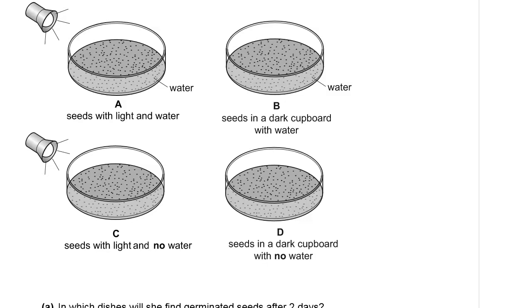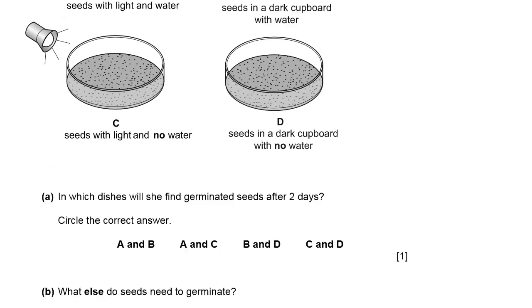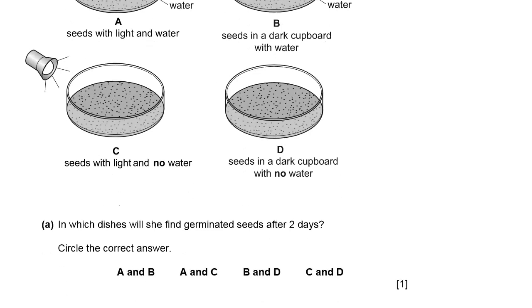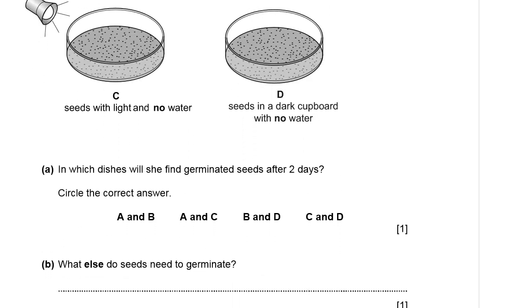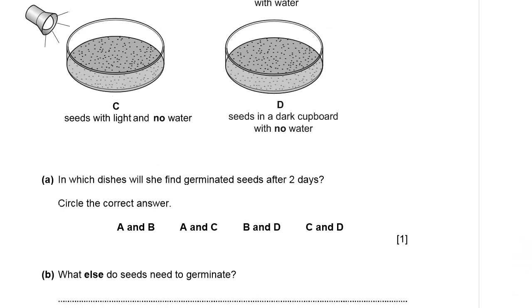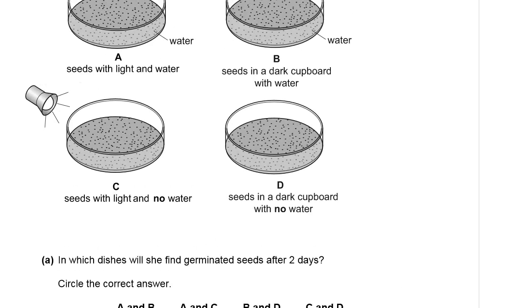What is the question here? In which dish will she find germinated seed after 2 days? Circle the correct answer. Germination requires water, not so much light.